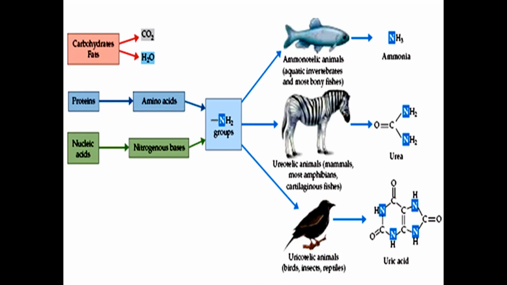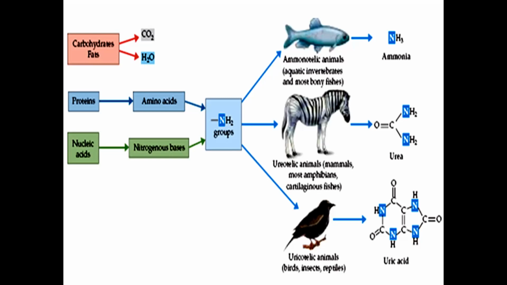Okay, so in the fishes, most of the bony fishes and aquatic invertebrates excrete the nitrogenous waste in the form of ammonia. And the mammals, most of the amphibians and the cartilaginous fishes excrete the nitrogenous waste in the form of urea. And the birds, insects, and reptiles excrete the nitrogenous waste in the form of uric acid. Okay, so the animals which excrete the nitrogenous waste in the form of ammonia are known as ammonotelic animals.